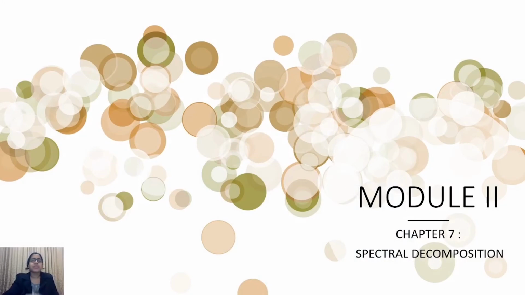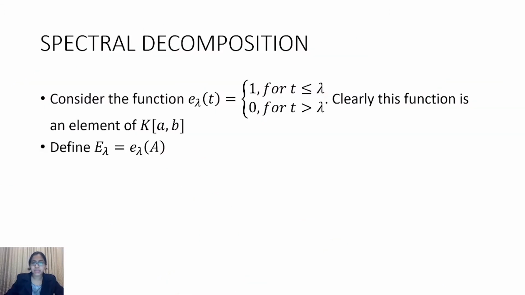So in today's lecture, we are going to learn the properties of an operator which we will be defining. In the previous lecture we had done the same. We used the lemma and all to define an operator called phi of A. So in this lecture we shall begin by defining a function, an element in the set K of AB.